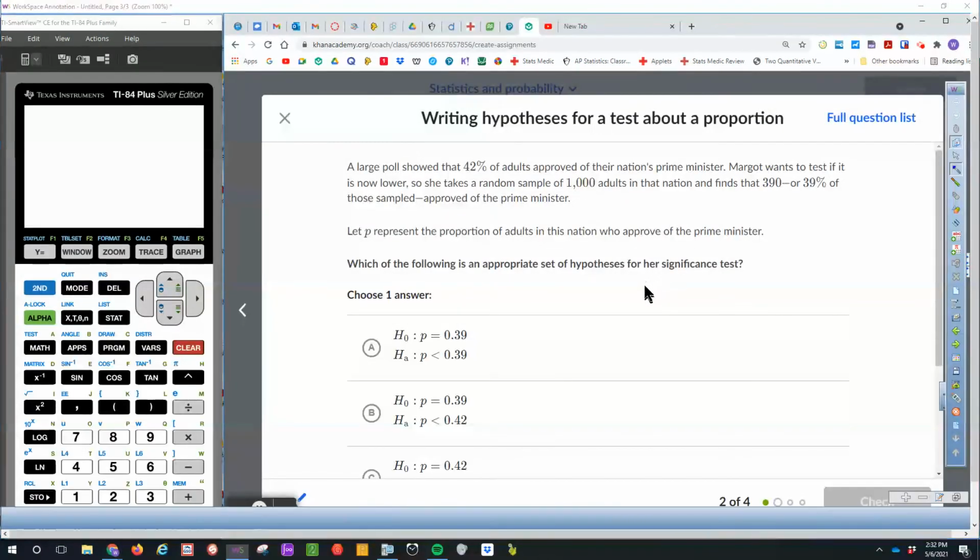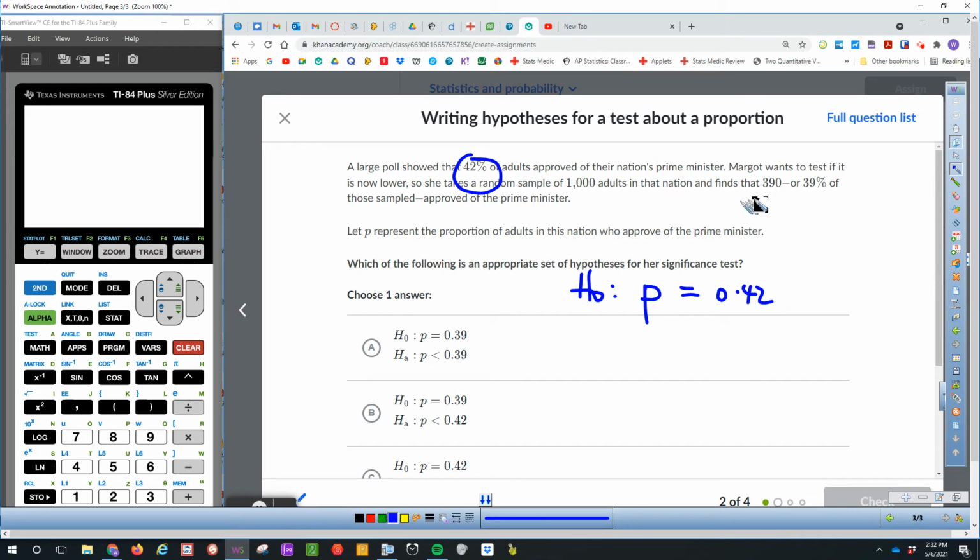So the claim is, right, the null hypothesis is that the proportion is 0.42. Now, why am I not using the 39%? Because this 39% actually came from the sample. So the p doesn't refer to the sample. You never test for the sample. You test for the population parameter.